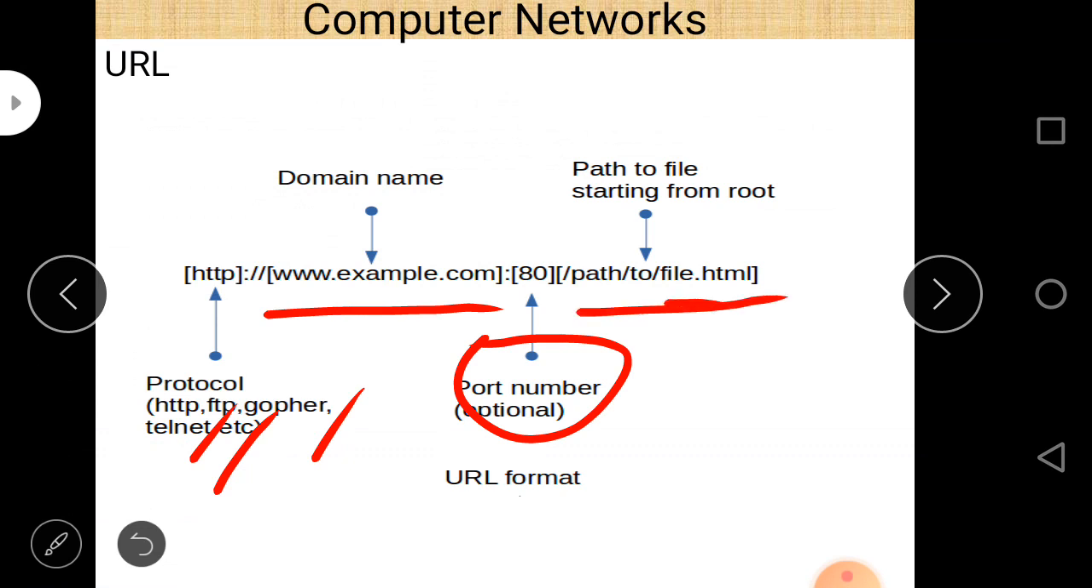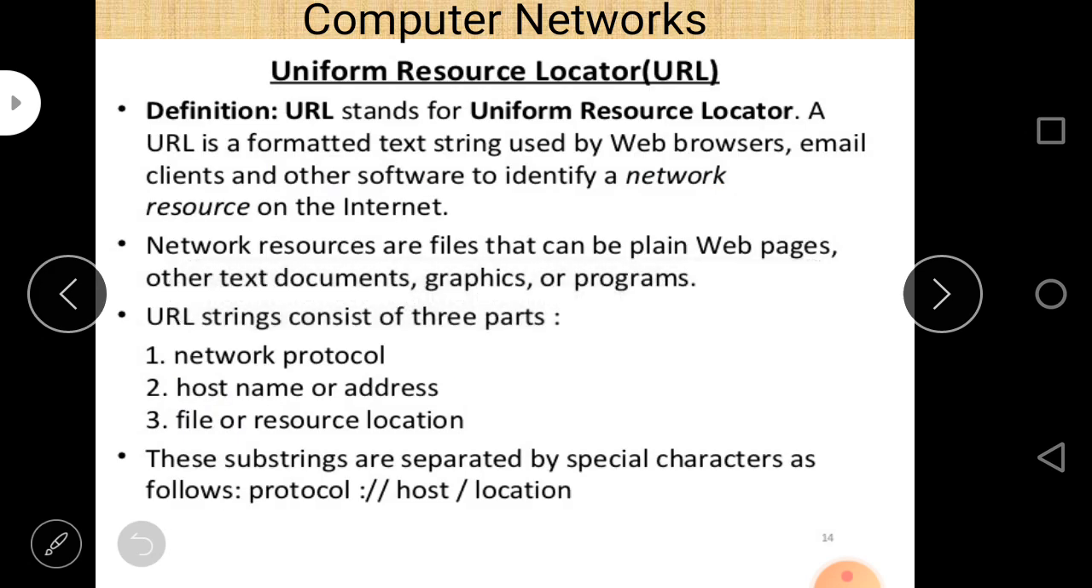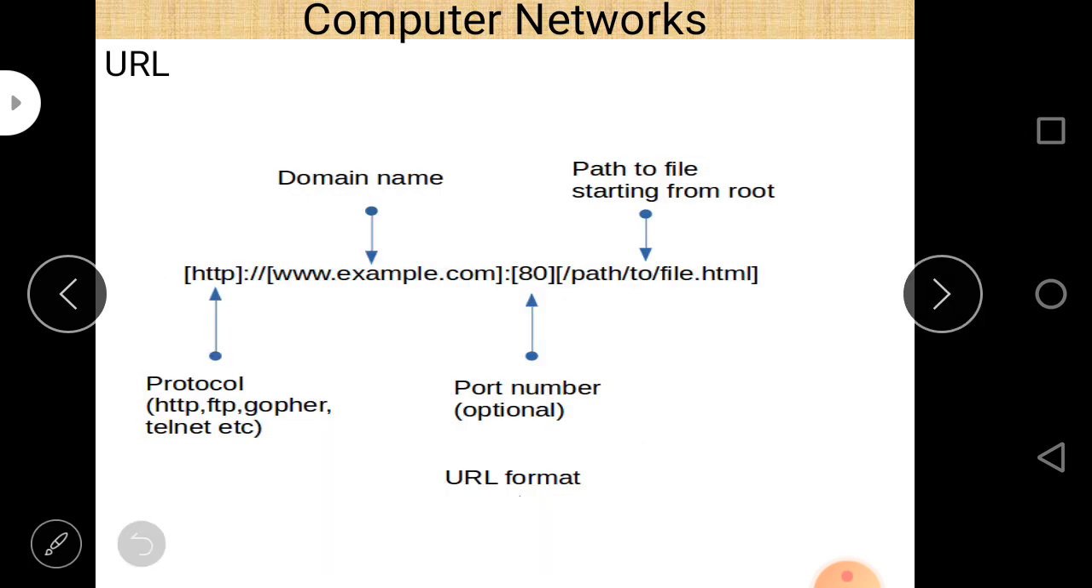The file name is file.html. So there may be a path to a file from one folder to another, from one web page to another. So this is the path here. This is the URL format. Always remember that the URL format consists basically of only three parts: protocol, host, and location. And what is a URL? Uniform Resource Locator. Basically it is the address of a web page on the internet.